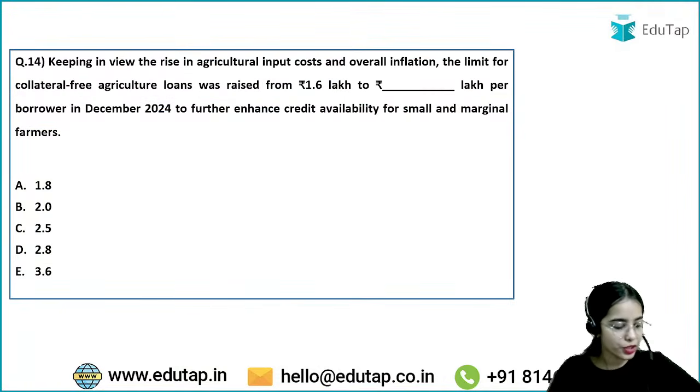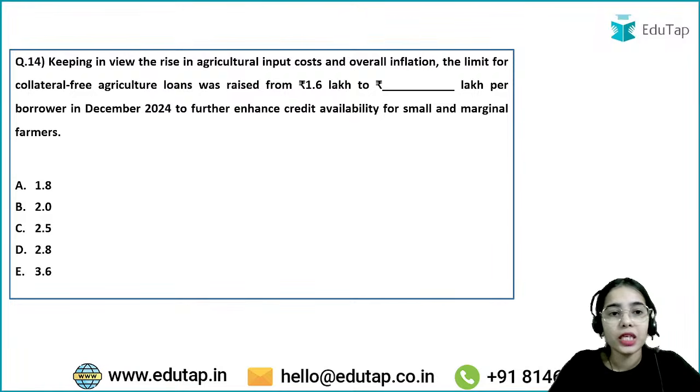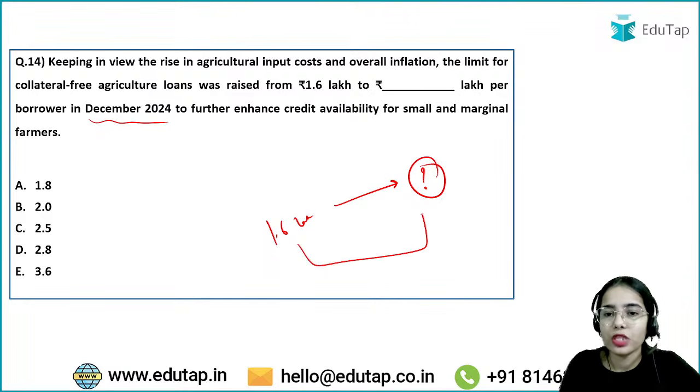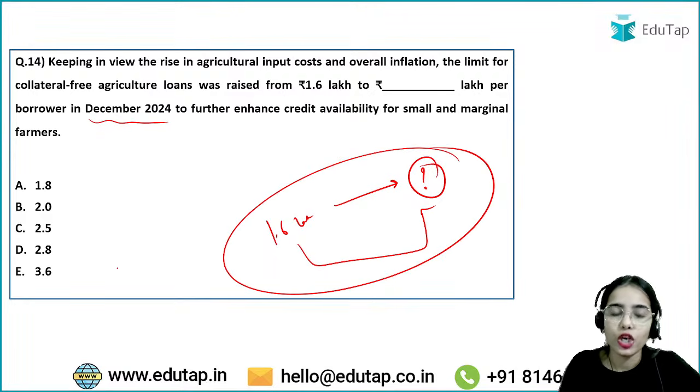Now coming to this question, keeping in view the rise in agricultural input cost and overall inflation, the limit for collateral free agricultural loans was raised from 1.6 lakh to what? Lakh per borrower in December 2024. So this limit was raised and this is mentioned in the annual report. So this is important.